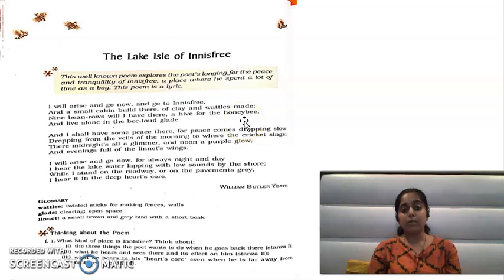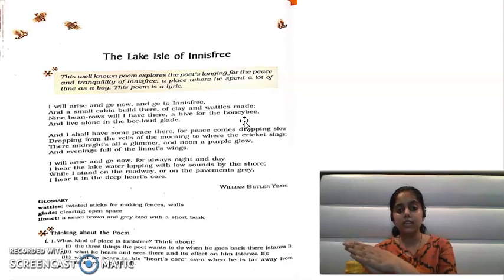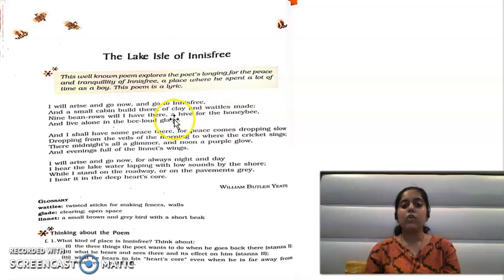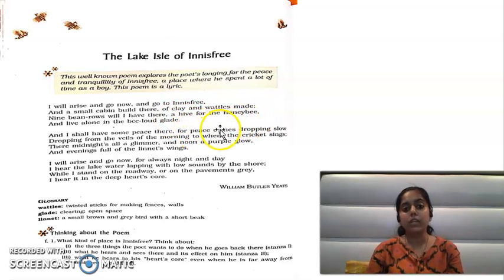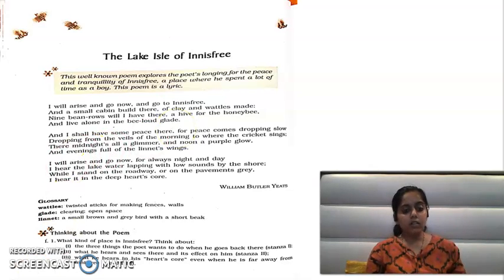So do you all remember what an alliteration is? Alliteration means what? Like Chandu ke chacha ne Chandu ki chachi ko. So the ch sound is getting repeated here. Okay. So here, hive for the honeybee. You can see the H sound repeating. So it is an alliteration. Okay. And live alone in the bee loud glade.